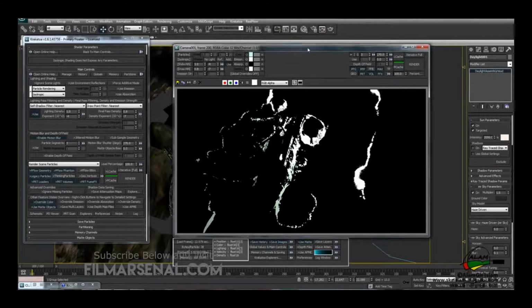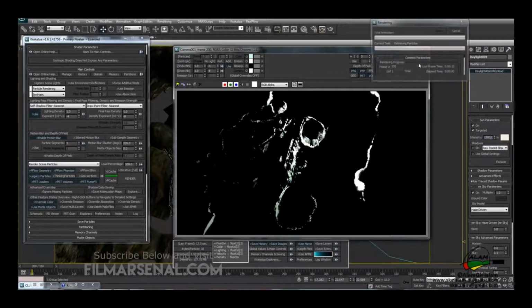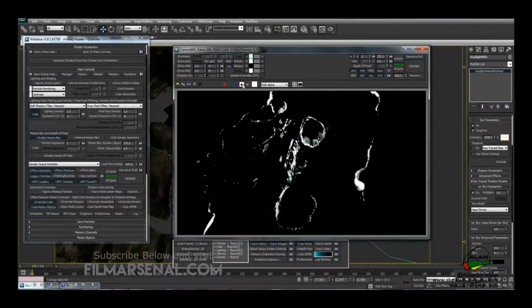No, it's illuminating too much, so we'll change this back to -8 and maybe we'll increase this to 1 and then we'll hit render. So this is what we have, and I think we'll have to decrease the intensity to 1500 and render again.